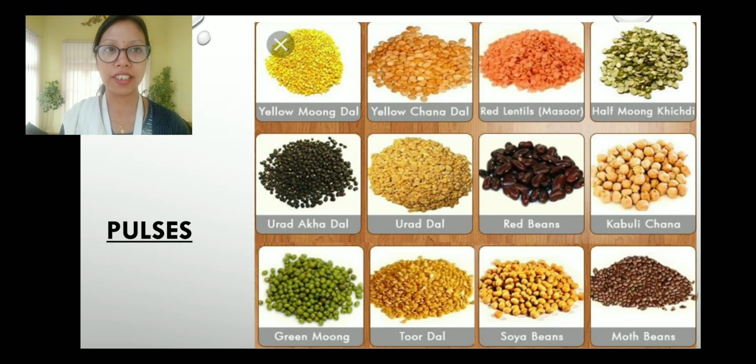Now what are the pulses? Pulses are these: yellow moong dal. So these are the little things that you have to remember. Yellow moong dal, yellow chana dal, red lentils, that is called masoor dal, half moong khichdi, then urad dal, urad akha dal, red beans, kabuli chana, green moong, tur dal, soya beans, mung beans. So these are called pulses.